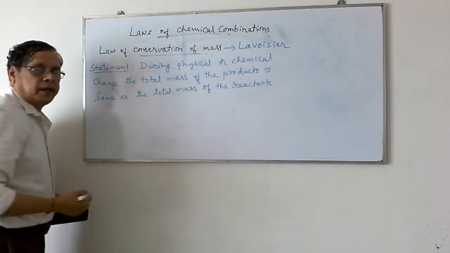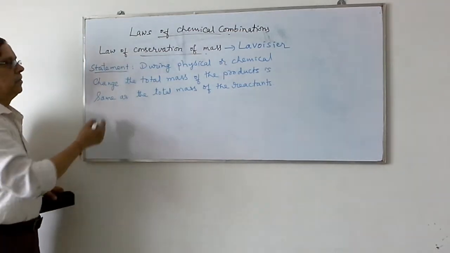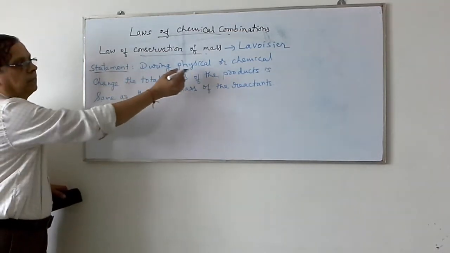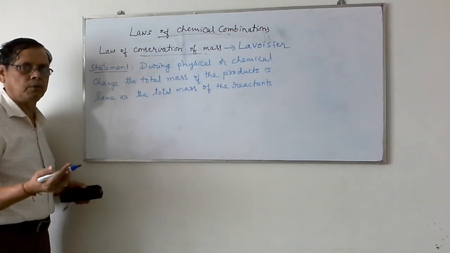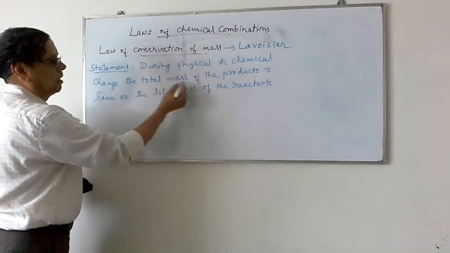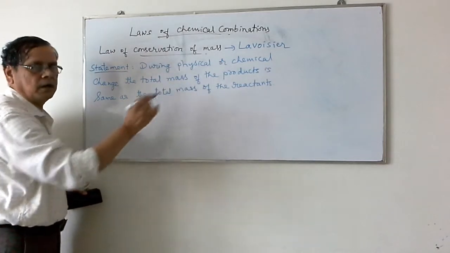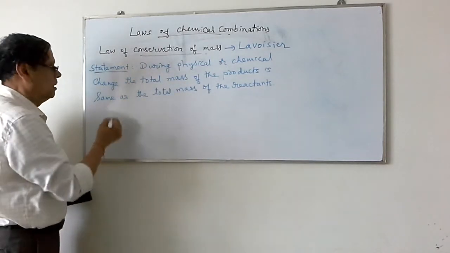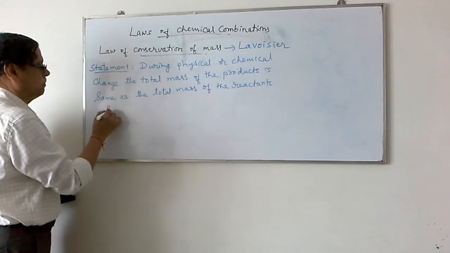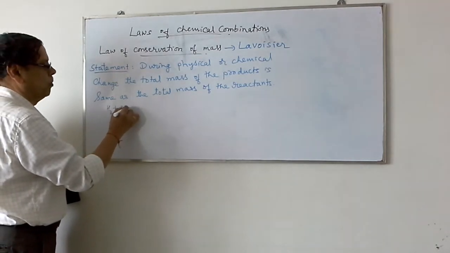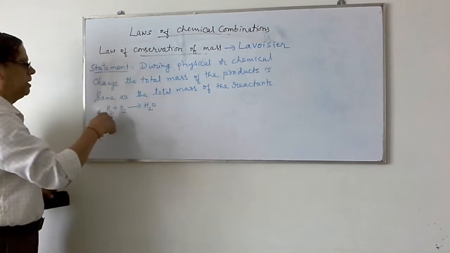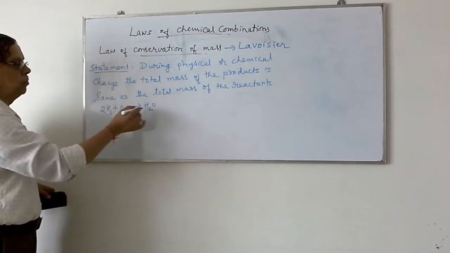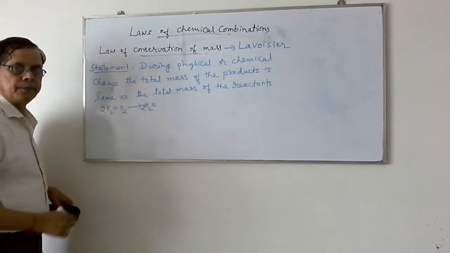So we can explain by taking so many examples. First we shall consider this: during physical or chemical change, whether the reaction is physical or chemical, no problem, the total mass of the products is the same as the total mass of the reactants. Suppose I take hydrogen plus oxygen giving rise to H2O. If you write the balanced equation, it is 2H2 plus O2 giving rise to 2H2O.